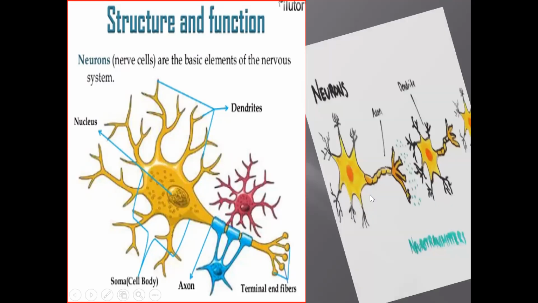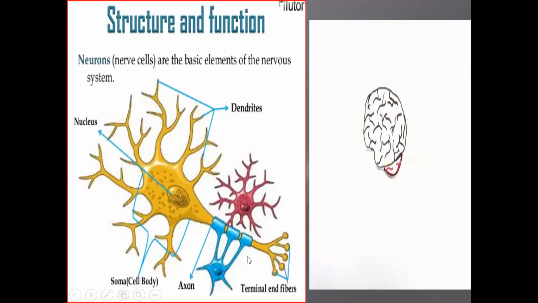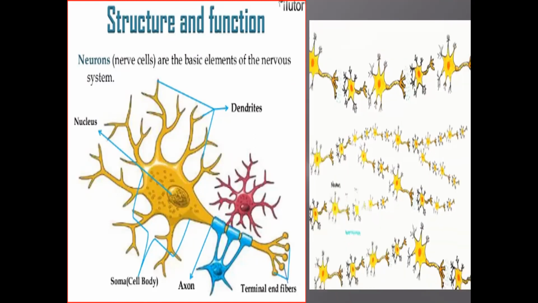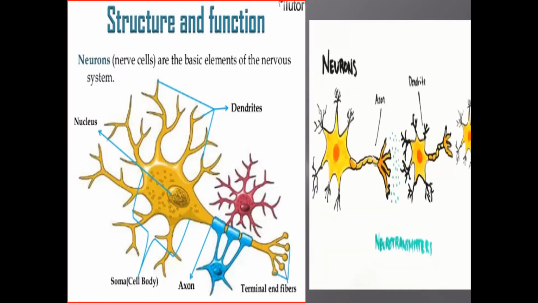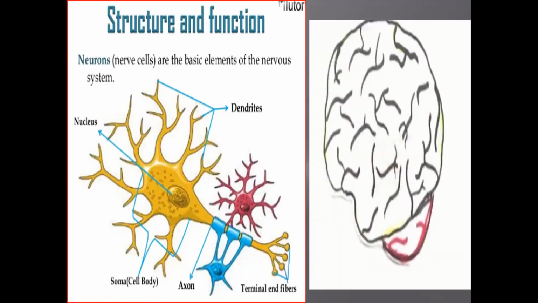A bundle of nerve fibers will be present in the axon. Each nerve is composed of a bundle of fibers. There are many, or thousands or billions of fibers in a single nerve.